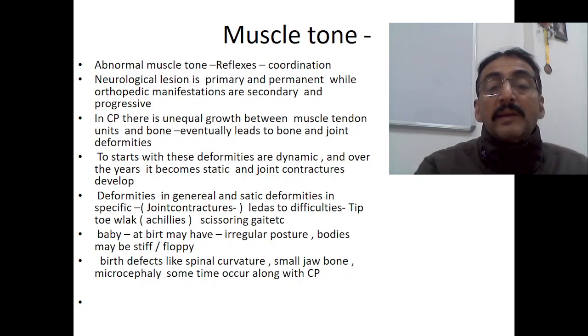Baby at birth may have irregular posture. At the time of birth, the baby has irregular posture, and the body may be stiff as well as floppy.